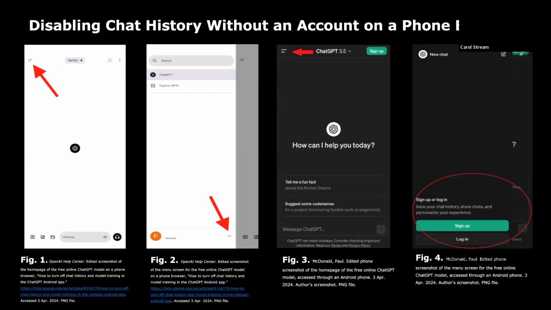Anyone who accesses ChatGPT free solely through their phone's web browser has no option to remove their chat history. And OpenAI either doesn't realize this or doesn't feel the need to point it out. Just to reiterate, signing up for an OpenAI account requires a user to be 13 years of age or older, but the free browser version of ChatGPT doesn't have this limitation. As a result of this, any user with a smartphone can easily use ChatGPT in a form that does not keep their data secure and does not disclose this fact, which is especially concerning when considering minors can access this version.